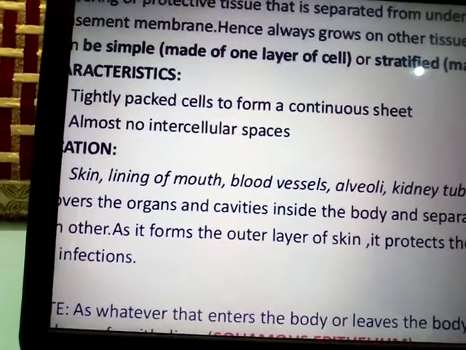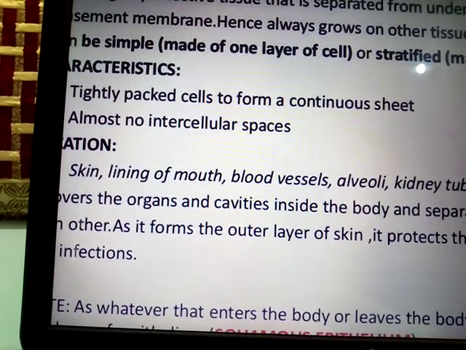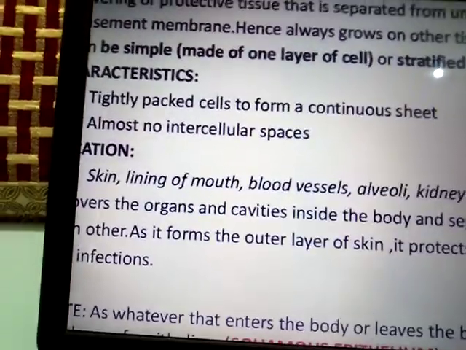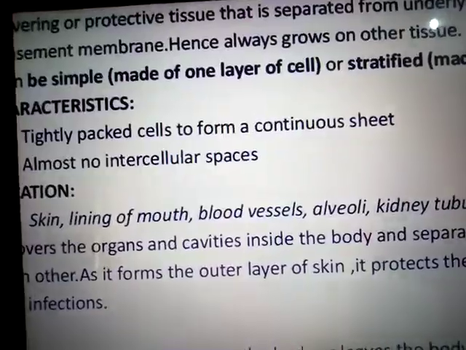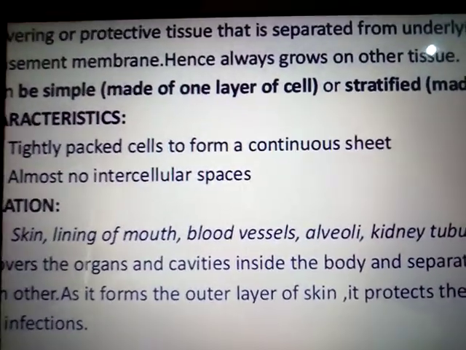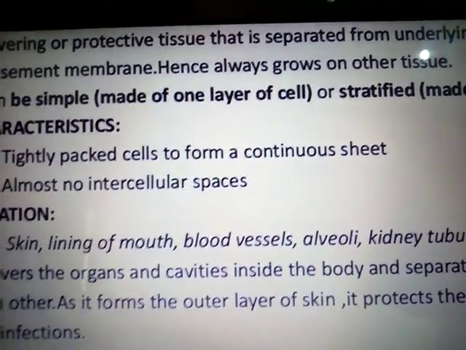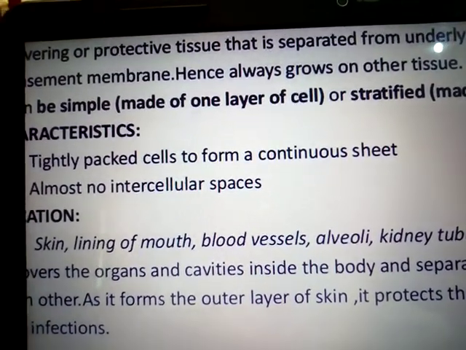So this type of tissue, the epithelium tissue, is very important for our body. It is a main tissue which helps in different types of activities, different types of metabolic activities. On the basis of their functions, they have been classified into different groups or categories. Now here, the different types of the epithelium tissue, just you see here.